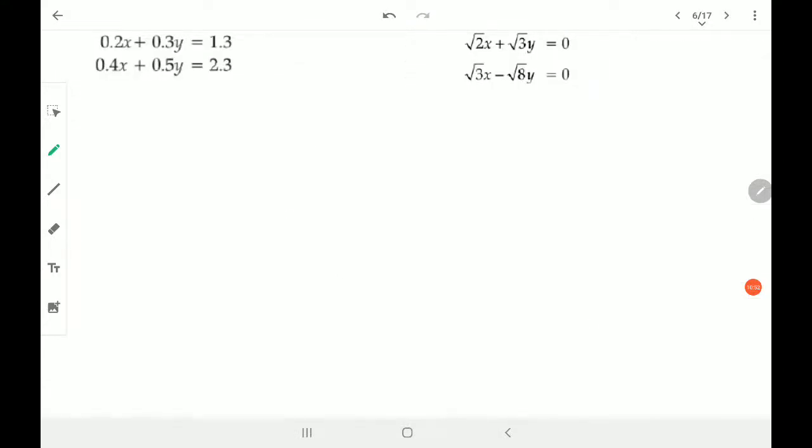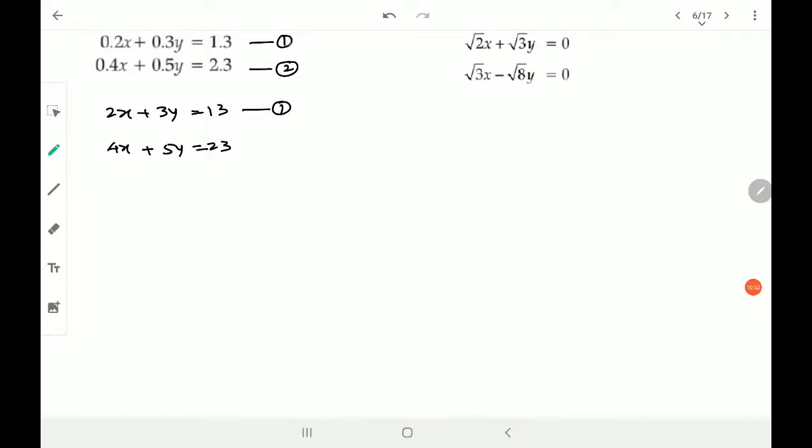I recommend go for elimination method. If it is asked to prove by using some substitution, you can go for that. Otherwise, elimination method. So first of all, multiply this by 10 so that it becomes a proper equation, nice equation. At least it will be looking proper. So if I multiply the first equation by 10, you get 2x plus 3y is equals to 13 and 4x plus 5y is equals to 23. I hope you remember this.